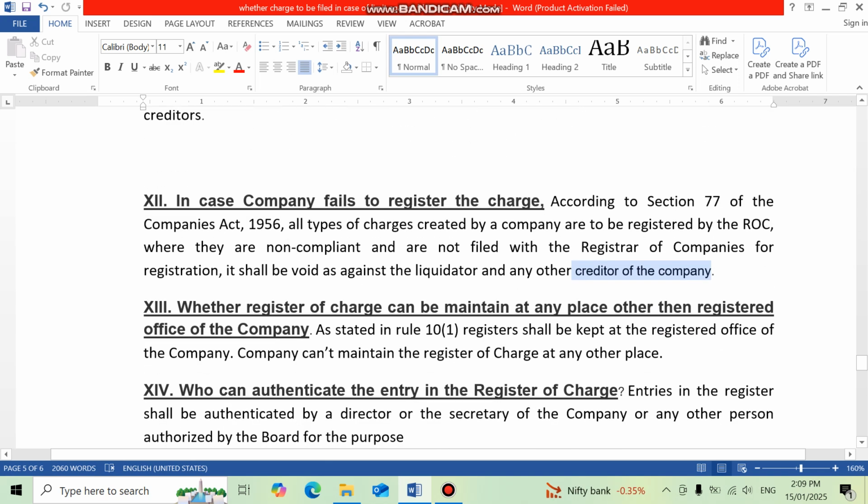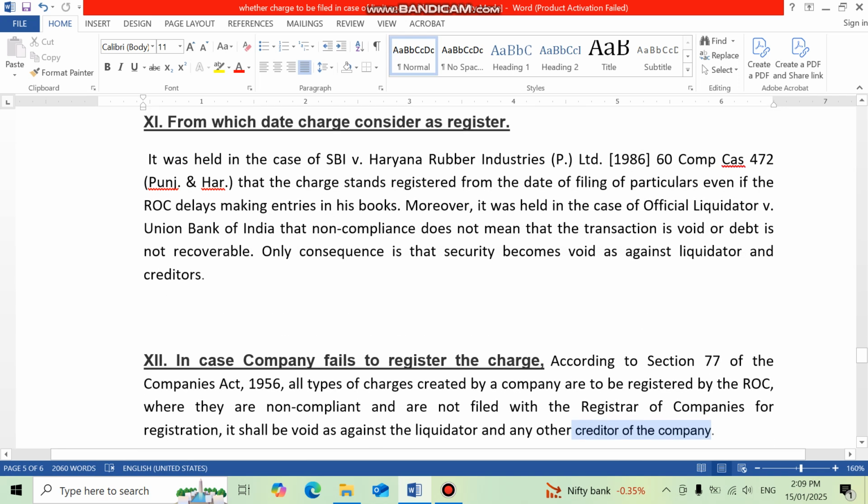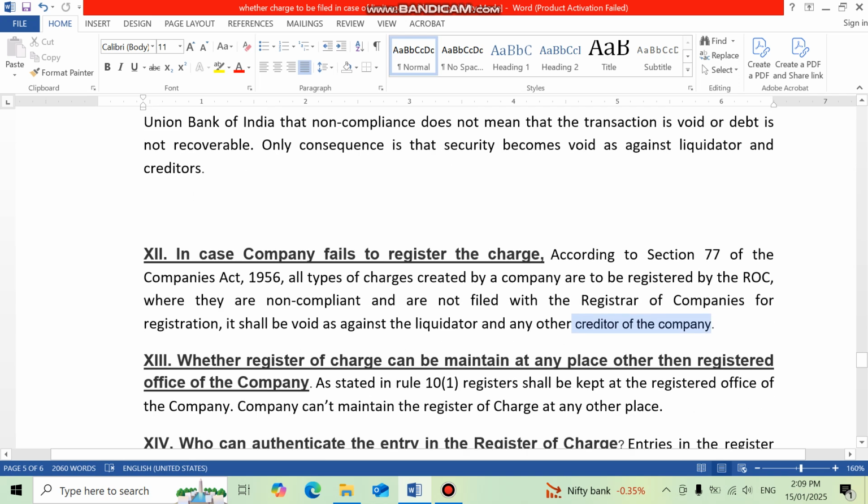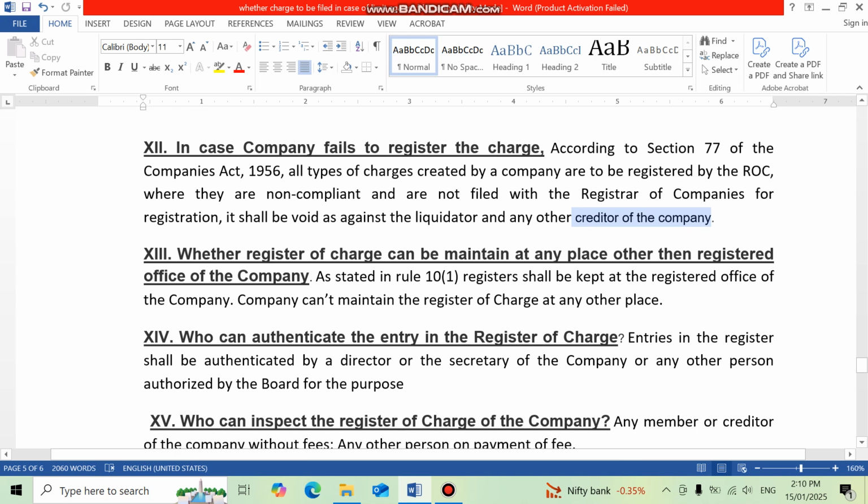Now the next question is, in case the company fails to register the charge. Just now we saw this case law also. According to section 77 of the Companies Act, all types of charges created by the company are to be registered by the ROC. Where they are non-compliant and they are not filed with the Registrar of Companies for registration, it shall be void against the liquidator and any other creditor of the company.